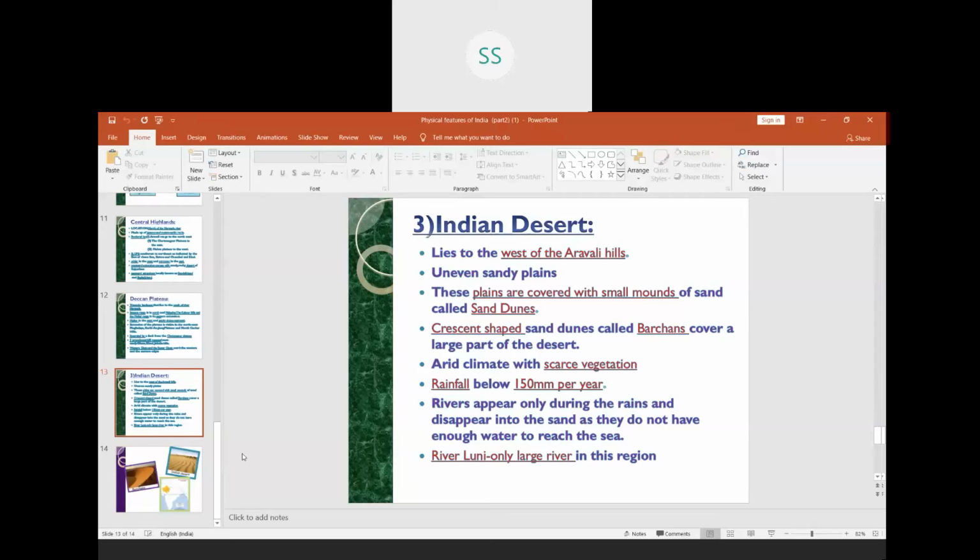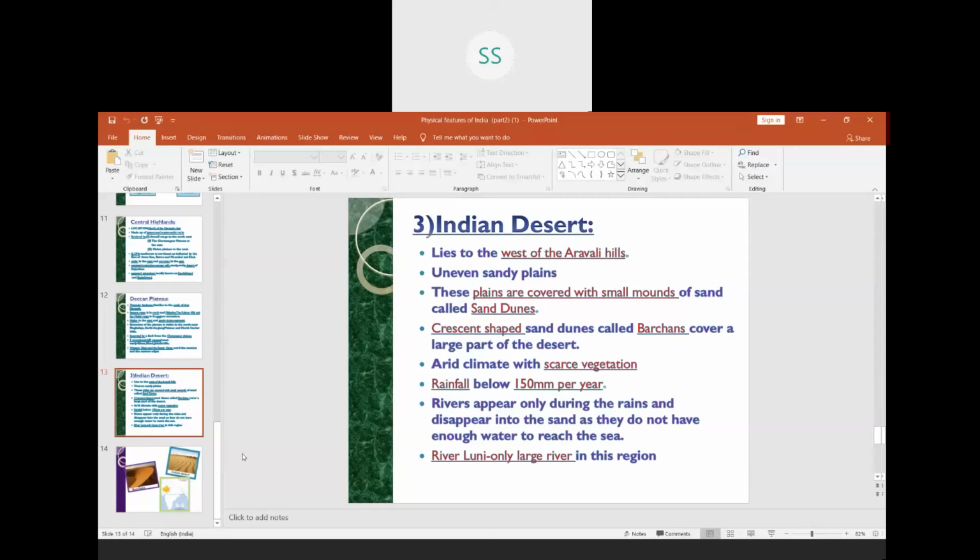Where is it located? I told you Aravalli Hills, which stretch from Gujarat to Delhi. You will see it on the west side. Generally, children make the mistake of saying that the whole of Rajasthan is a desert area. No, the whole of Rajasthan is not a desert area.